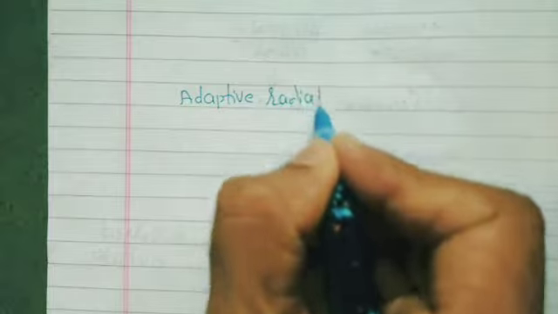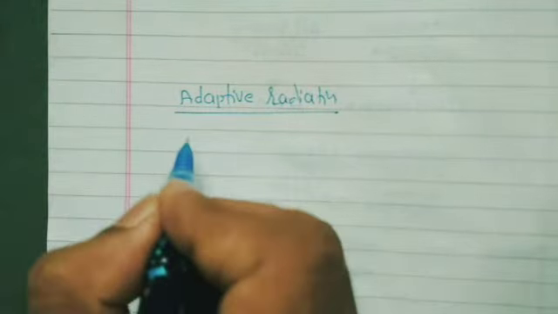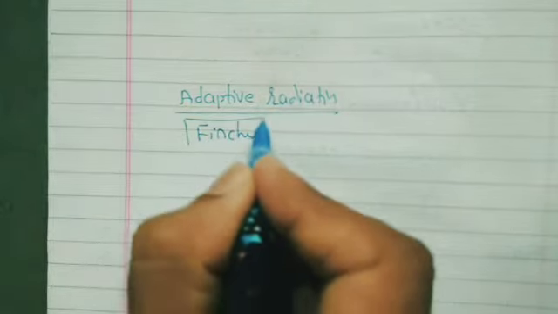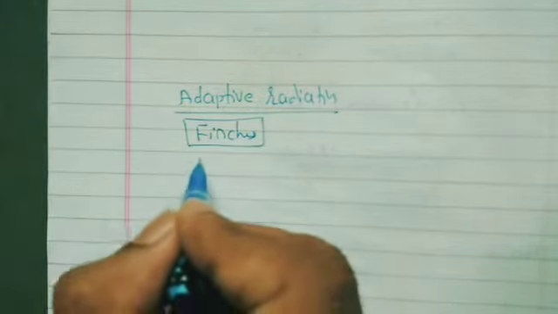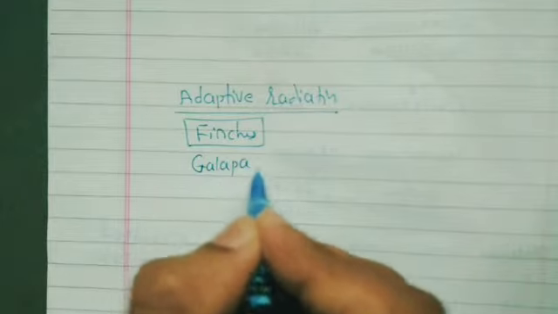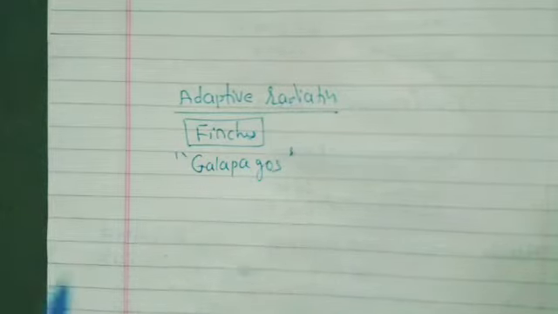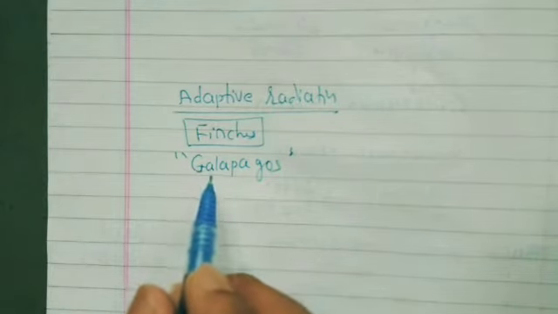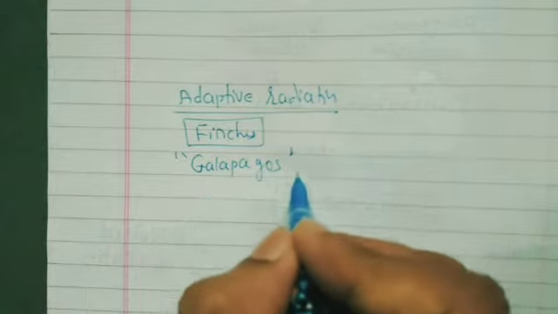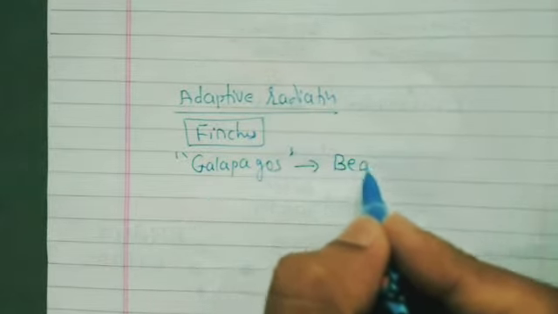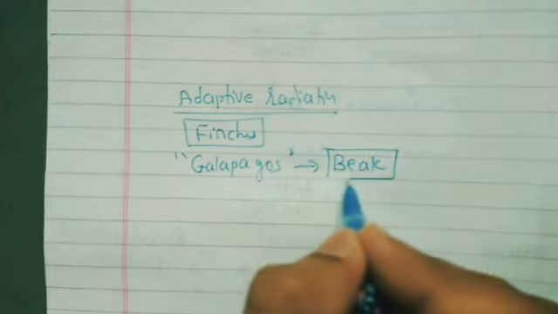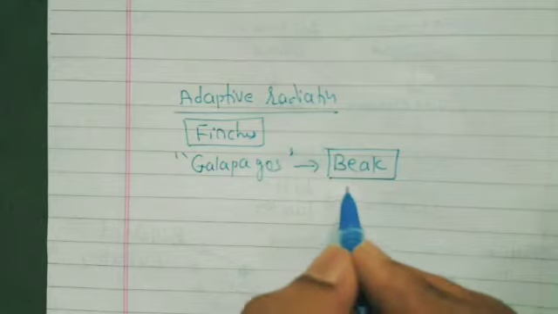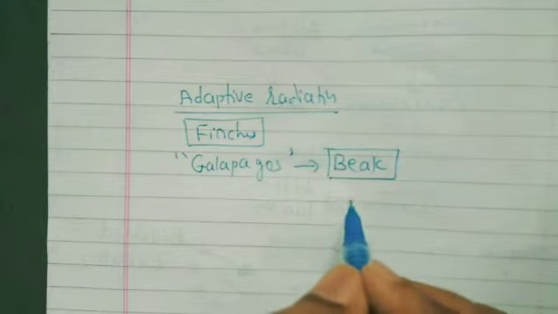In our book we have an excellent example of Darwin's finches, a kind of bird. He observed it in Galapagos Island. The birds were the same, but he observed there was slight variation in the structure of its beak. Then he analyzed the variation, why? Because to adapt with the different feeding habit.